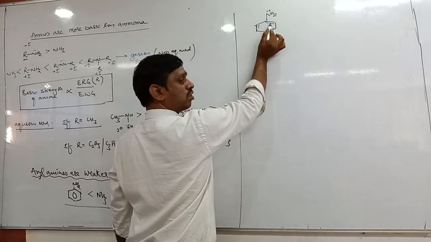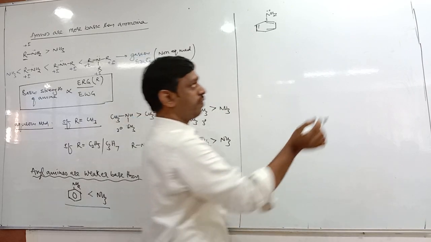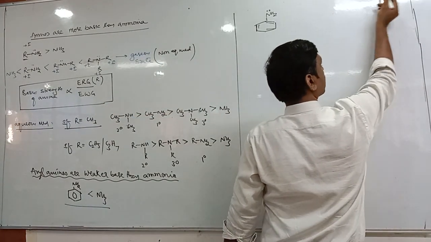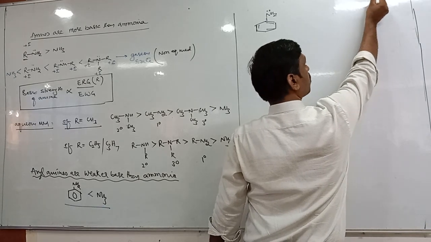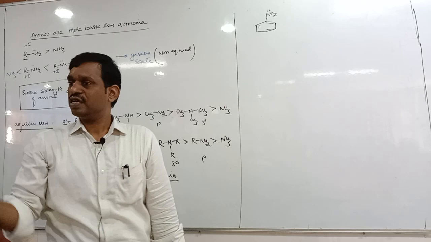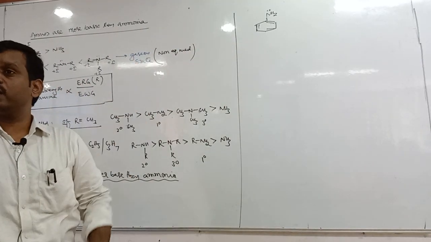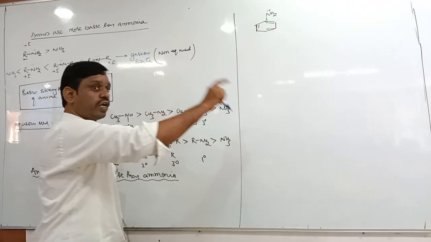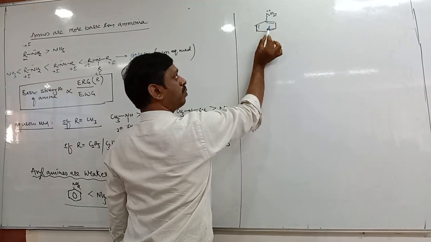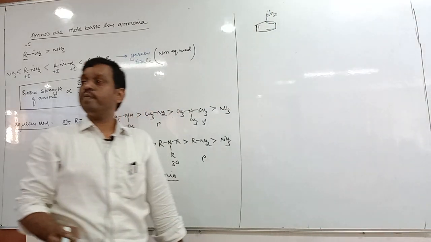Conjugation means alternate positions: double bond, single bond, double bond is called a conjugated double bond. Similarly, here lone pair, sigma bond, double bond, so the lone pair is in conjugation with the pi bond of the benzene ring.